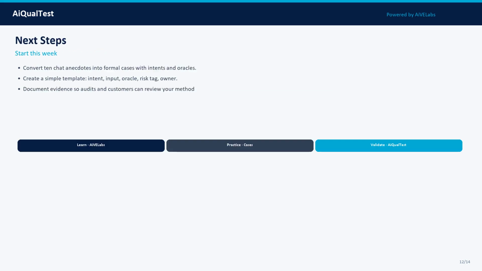Your next steps this week: convert 10 chat anecdotes into formal cases with intents and oracles. Then, create a simple template: intent, input, oracle, risk tag, owner. Keep the artifacts, prompts, datasets, scores, approvals so you can defend the decision later.